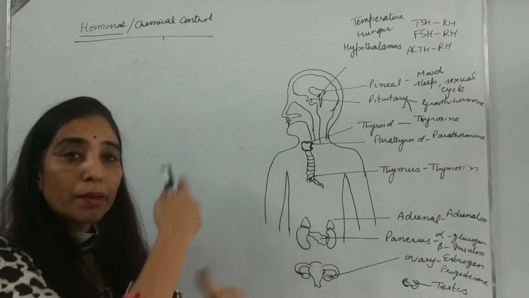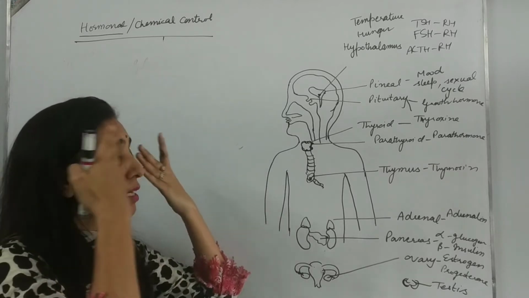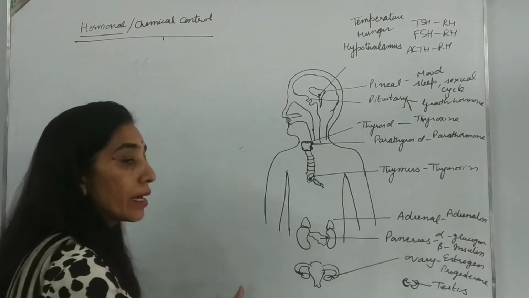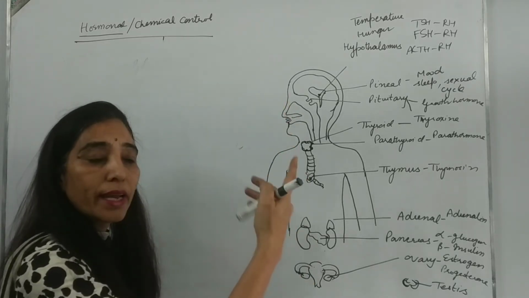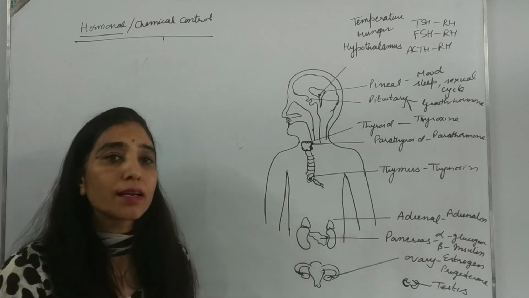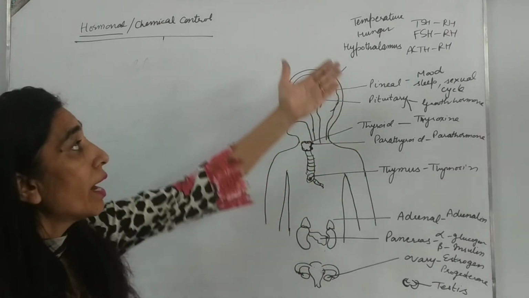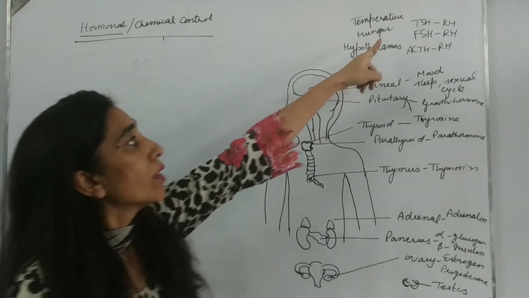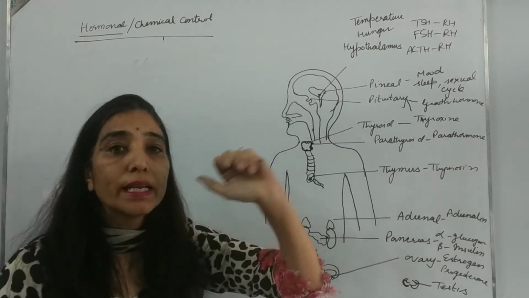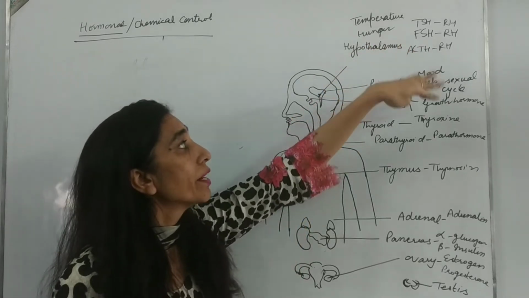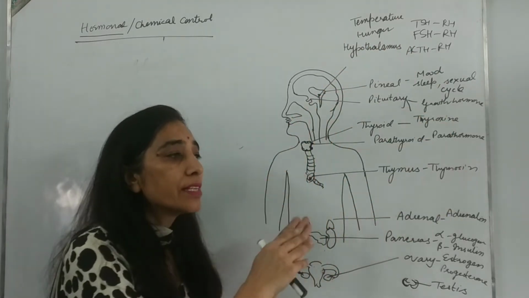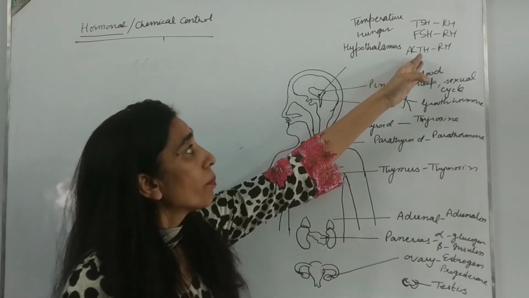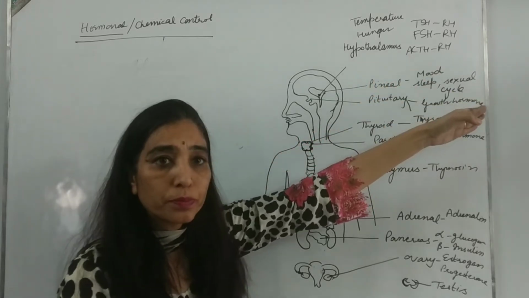So this is a cycle, right? Hypothalamus is controlling the pituitary. Pituitary is controlling all the rest of the glands of the body. That is why it is the king of the glands. We call it the master gland of the body. So the hypothalamus releases release hormones like thyroid stimulating hormone release hormone, TSH-RH, follicle stimulating hormone release hormone, FSH-RH, and adrenocorticotropic hormone release hormone.